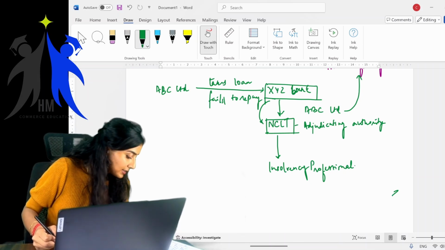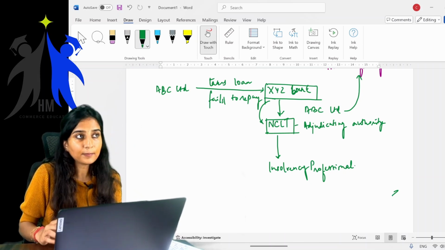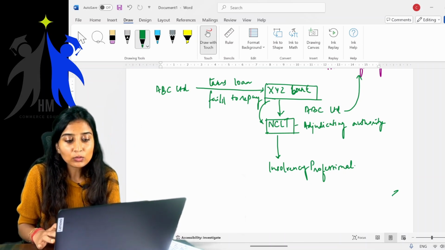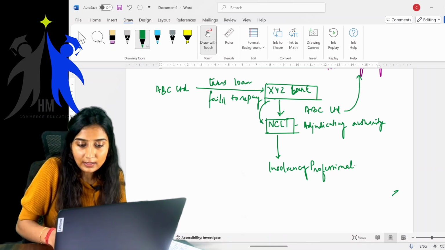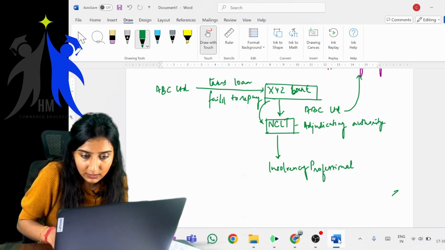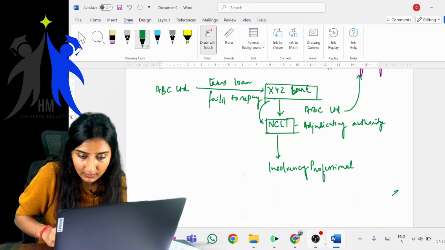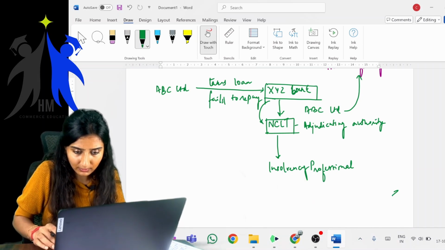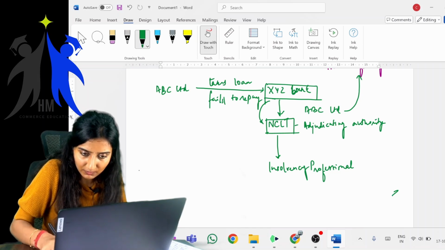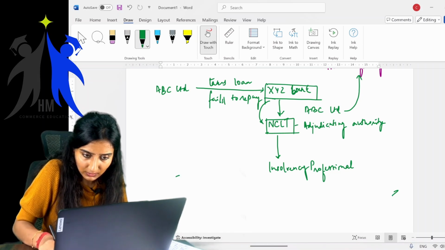See, children, these insolvency professionals are very highly talented people who step in in the management of the ABC Limited, the NPA company.